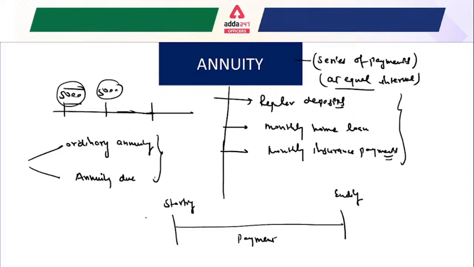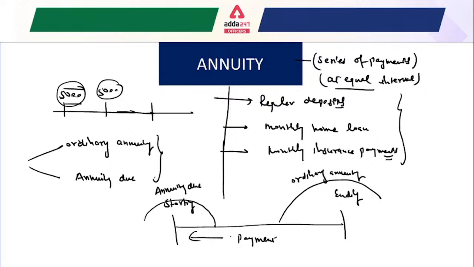Whenever a payment is made at the starting of the period, that payment is known as annuity due. And whenever a payment is made at the end of the period, that is your ordinary annuity. This is very easy to understand. So whenever a question says payment is made at the beginning of the period, you have to apply the formula for annuity due, and where the payment is at the end of the period, you have to apply the formula for ordinary annuity, right?